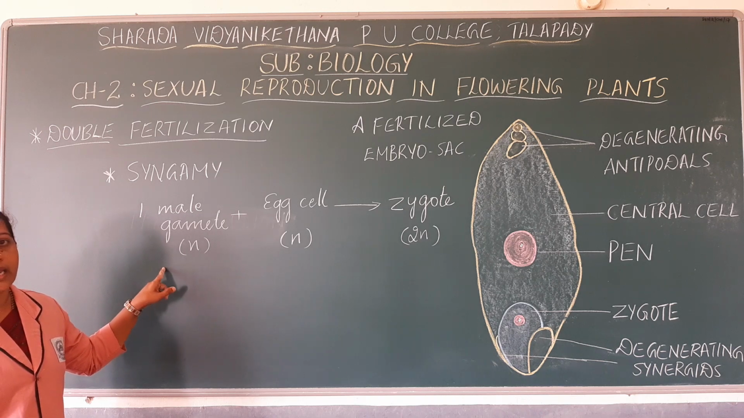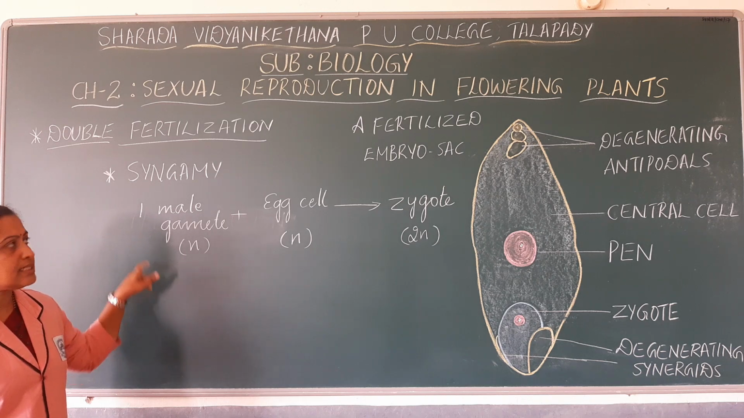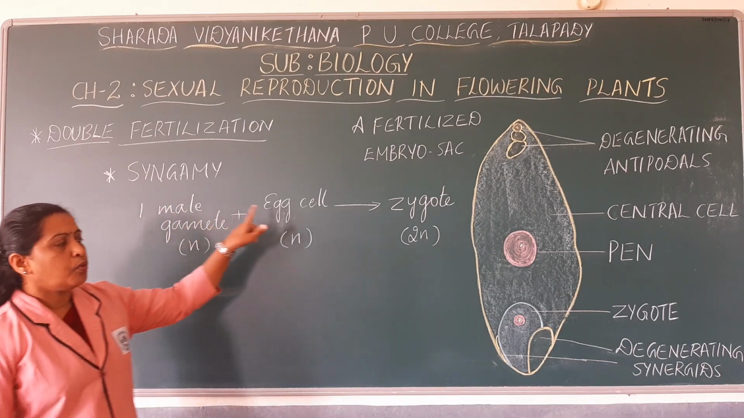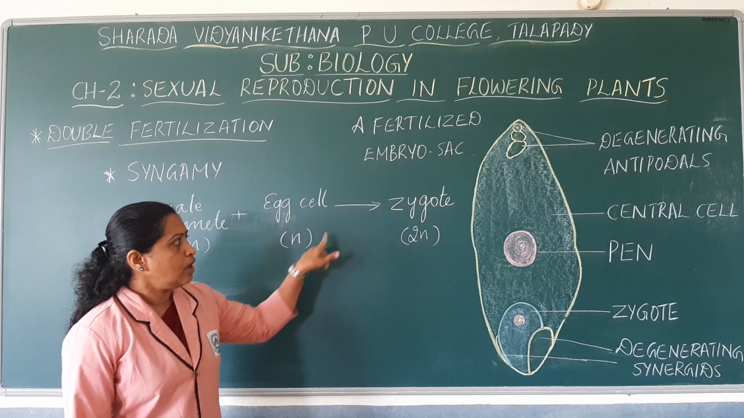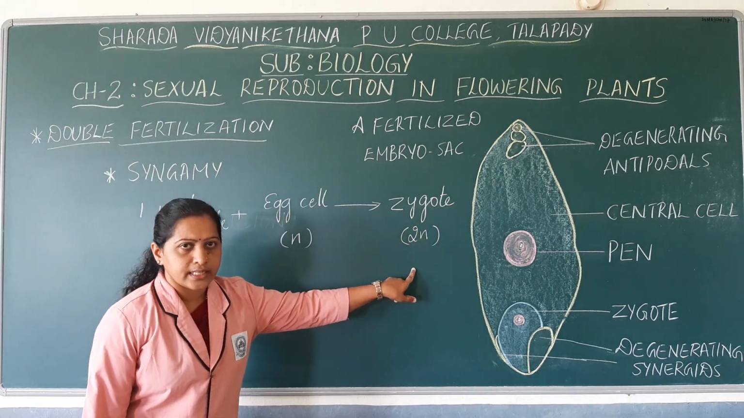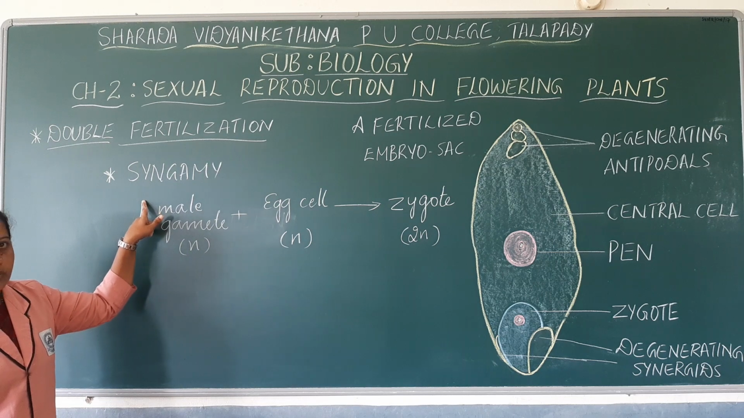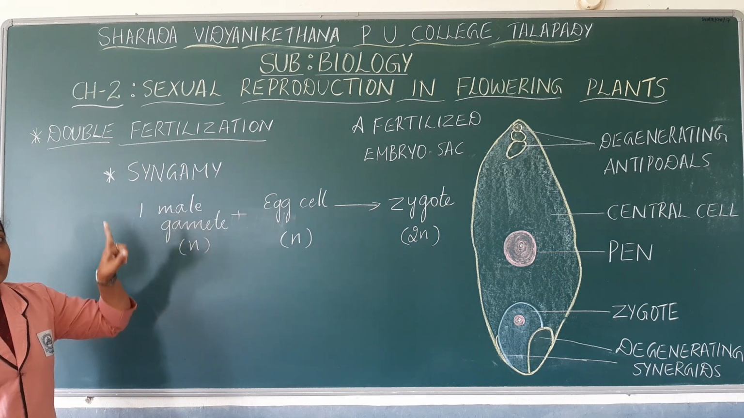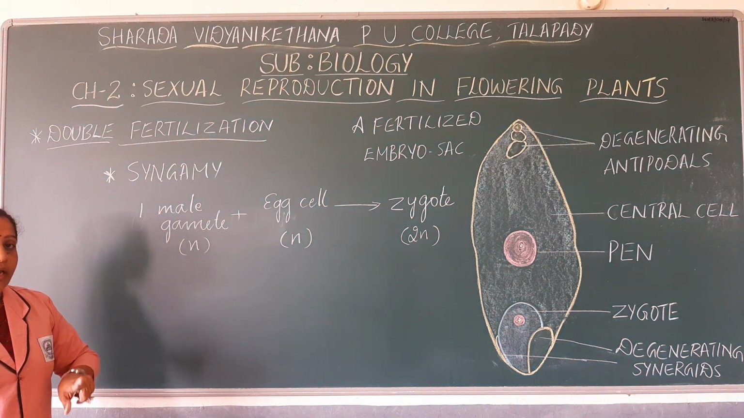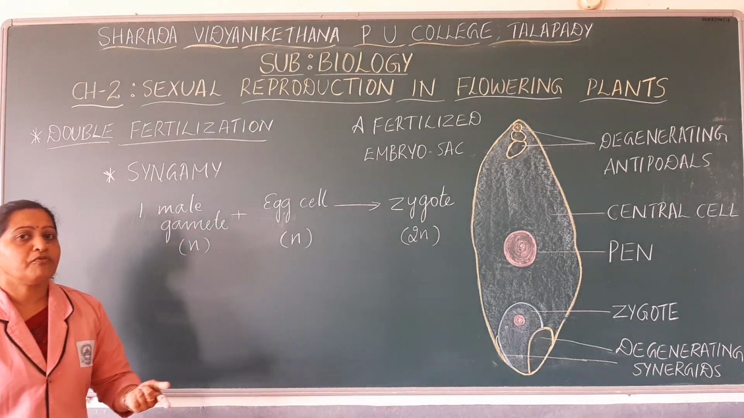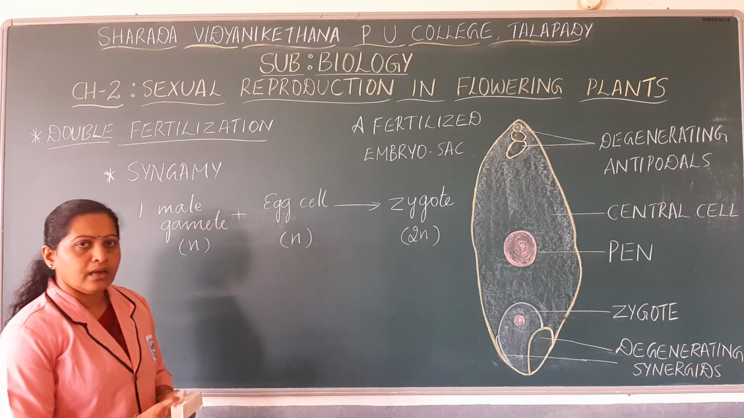And what do we name this fertilization? As syngamy. Fusion of one male gamete with one egg cell to form a diploid zygote is named syngamy. Now we know that the pollen grain releases two male gametes inside the embryo sac. We'll see what is the fate of the other male gamete.